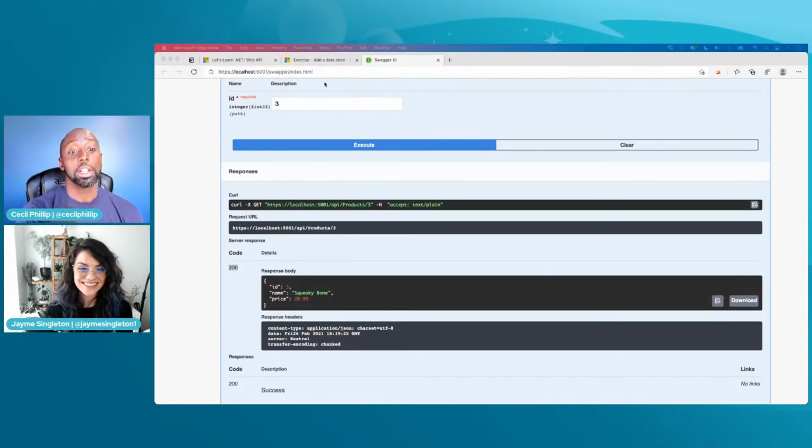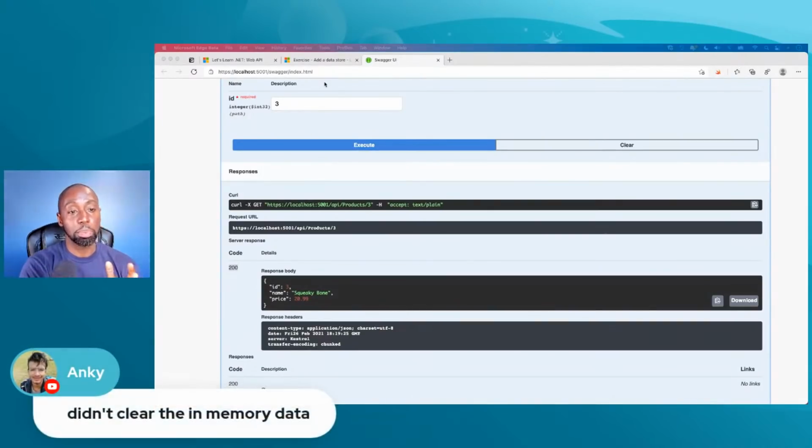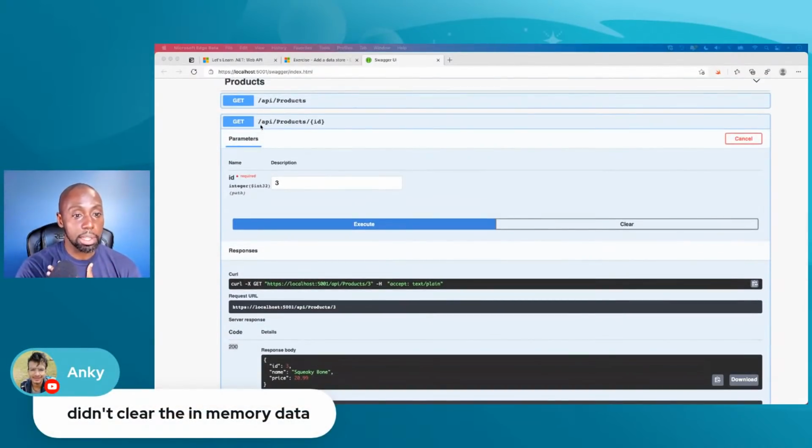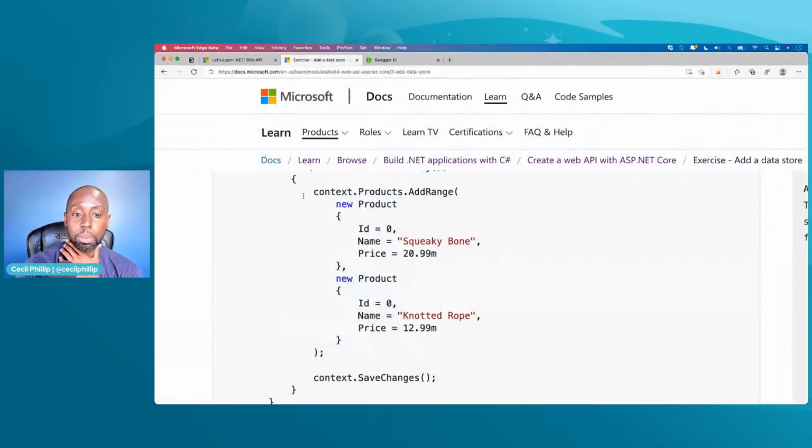All right. So anyway, now you saw how we could do that additional route. But the important part is, again, we have that additional endpoint that we're going at, /API/products, and we get the individual products by using the ID inside of the route. All right, great. Now let's head back here.